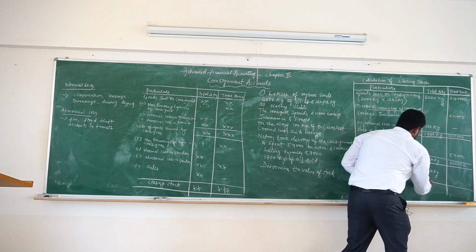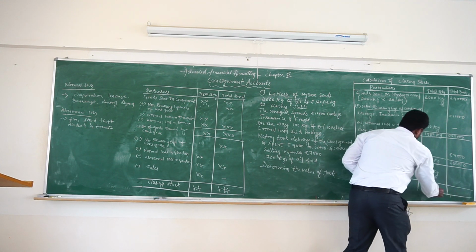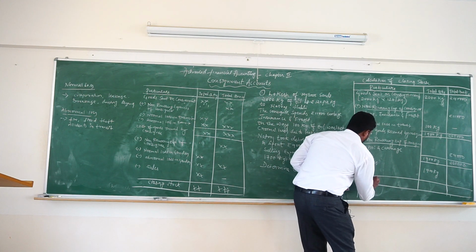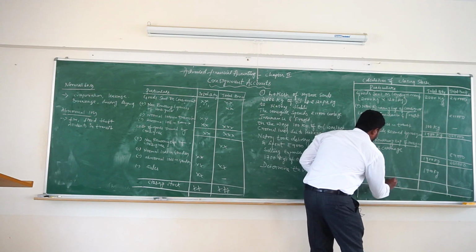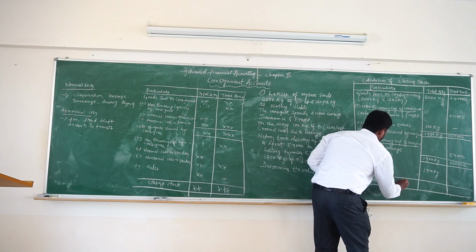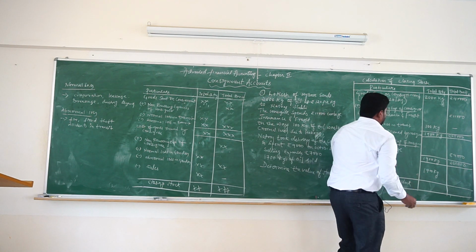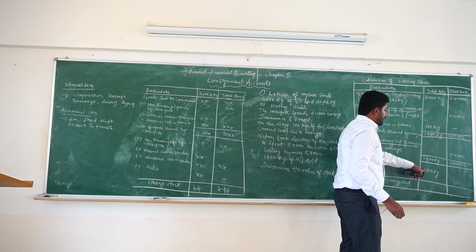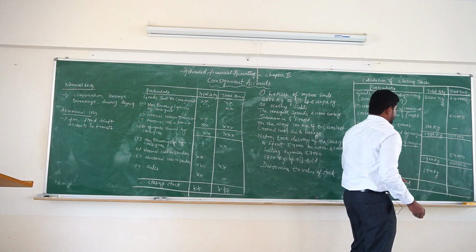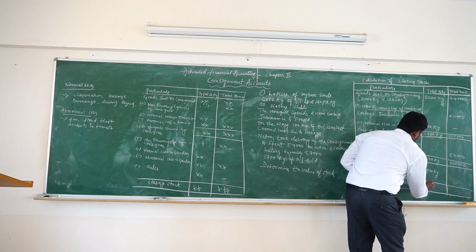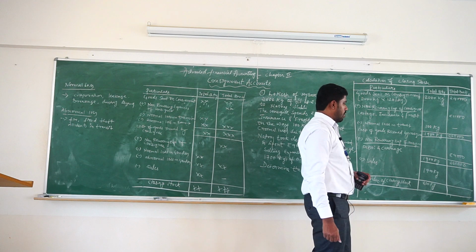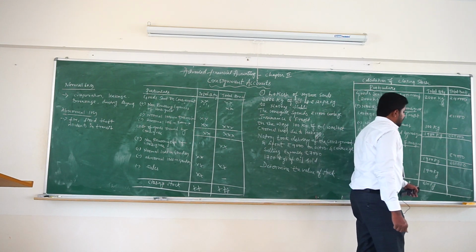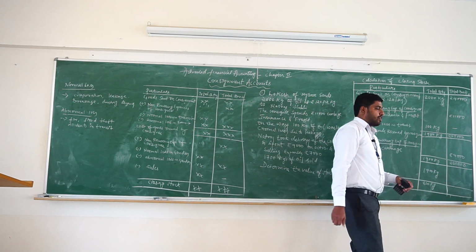Now, calculate the value of closing stock. 1900 kg minus 1700 kg, you will get 200 kg as the closing stock, and now calculate the value of closing stock in terms of amount.